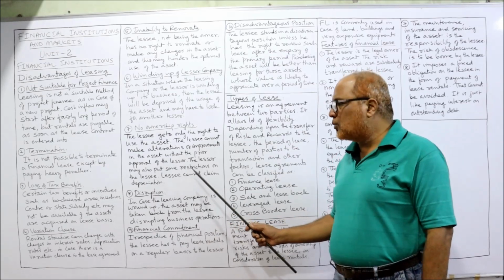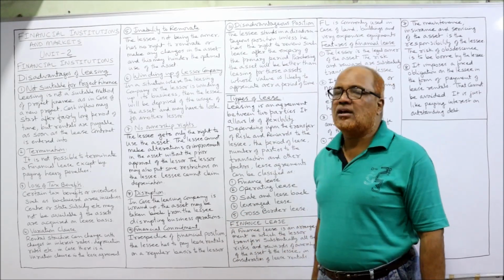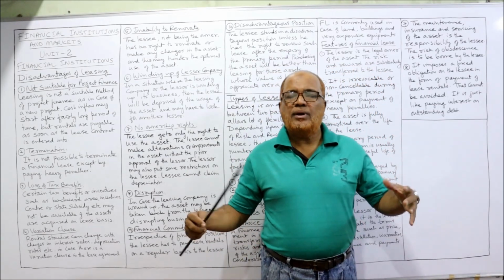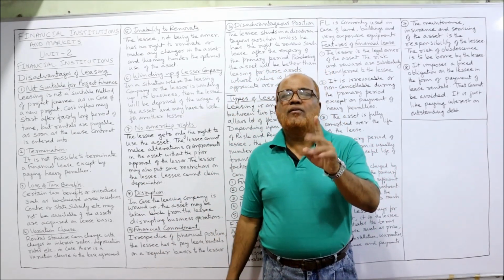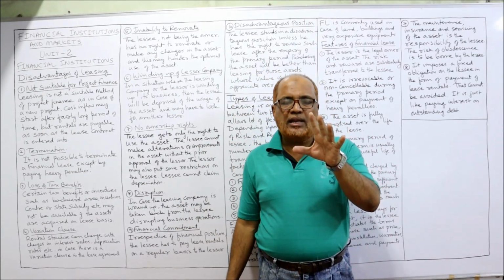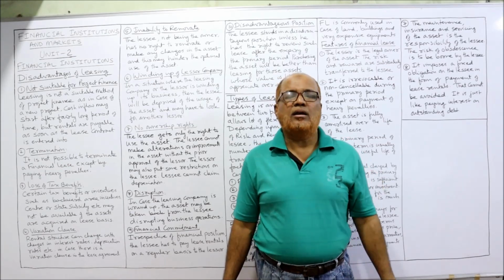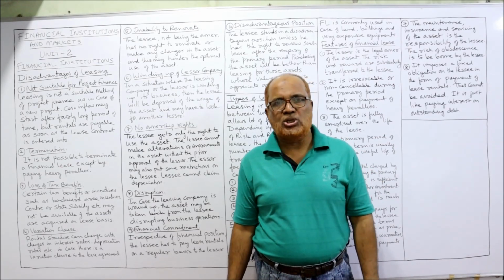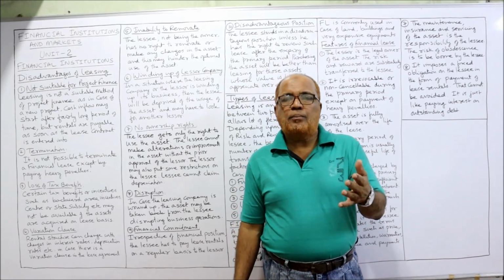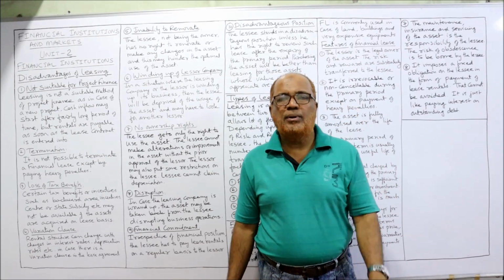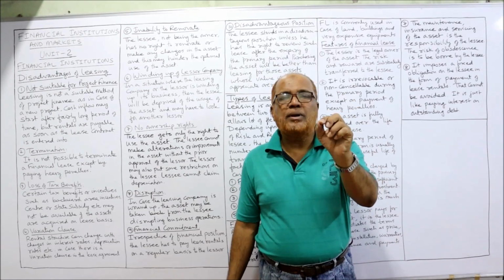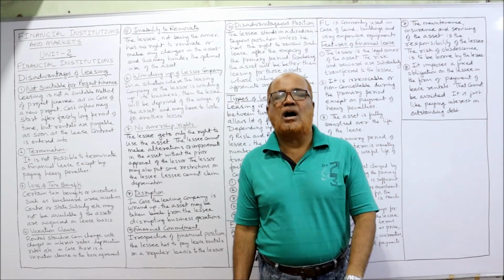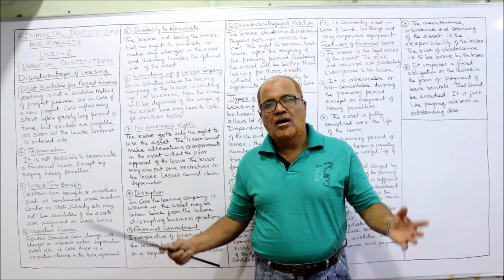The lessor may also put some restrictions on the lessee. The lessee cannot claim depreciation. There are many disadvantages of not owning the asset. First of all, when the lessee is not the owner, they cannot charge depreciation. That means without depreciation, our income will be more, so tax liability will be more. So no depreciation advantage is available to the lessee.